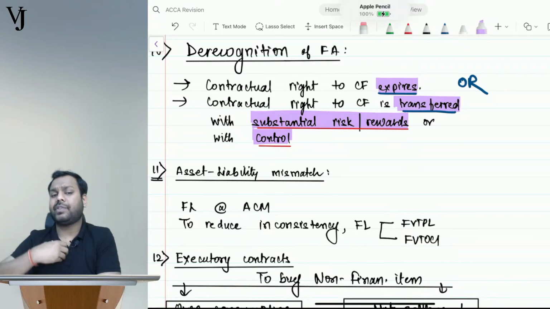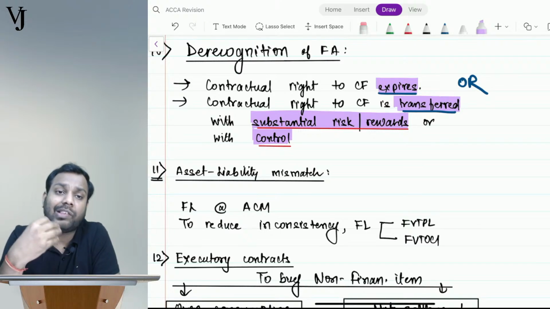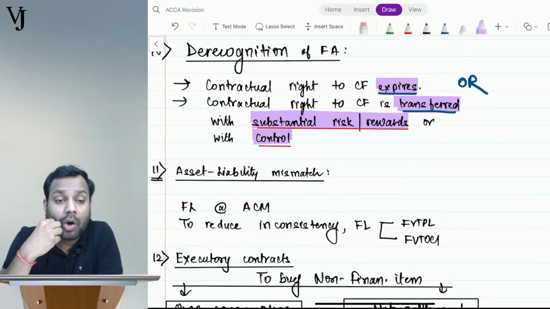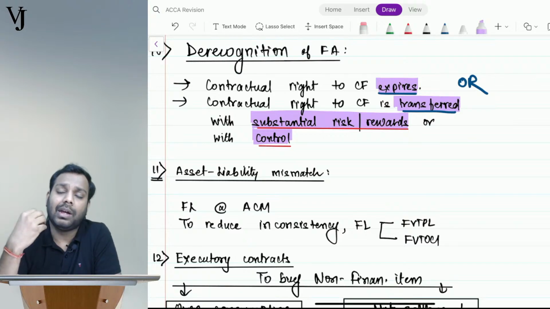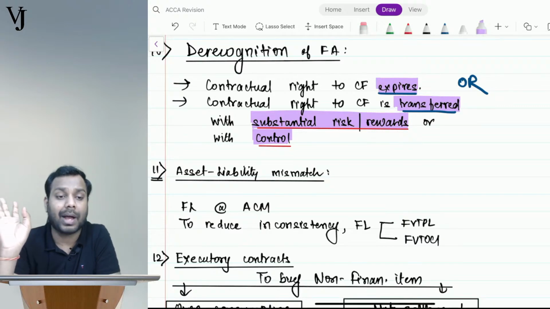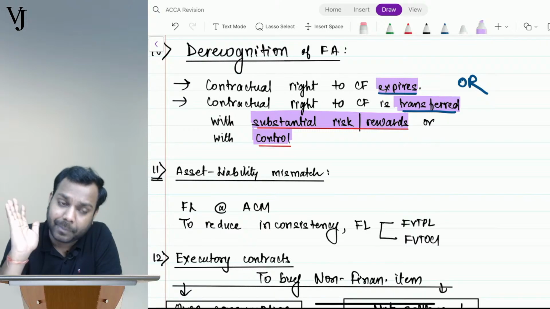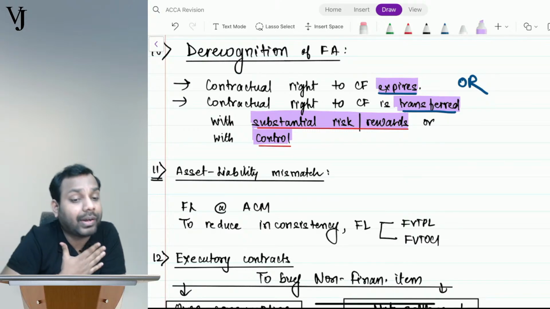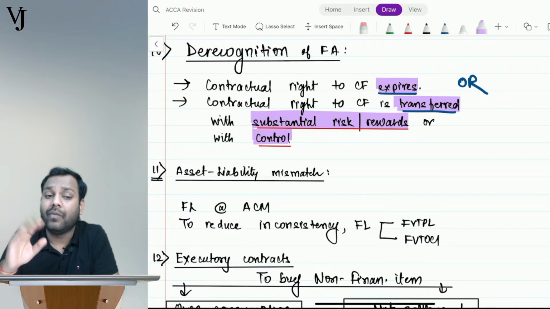Let's suppose I have sold my trade receivables to a bank on a non-recourse basis. Meaning thereby, if the trade receivable defaults in payment, the risk is of the bank. If the trade receivable pays early, the reward is of the bank. I am no more interested in the asset. I will say I have transferred the asset to the bank with substantial risk and reward.